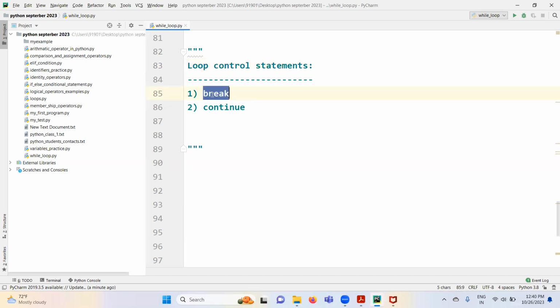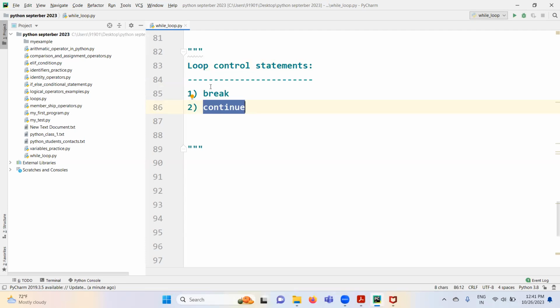Break and continue are going to be used only inside the loop statements, inside the loop code only. There is a purpose for break, and there is a purpose for continue. When you use break and when you use continue totally depends on the use case or the business logic you are writing.